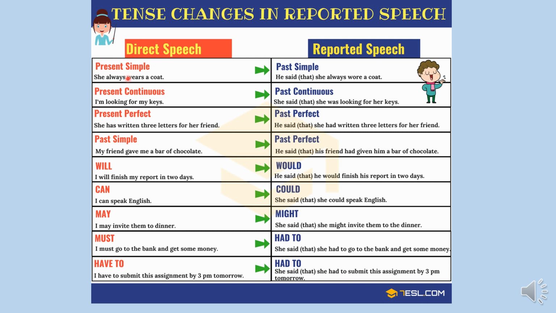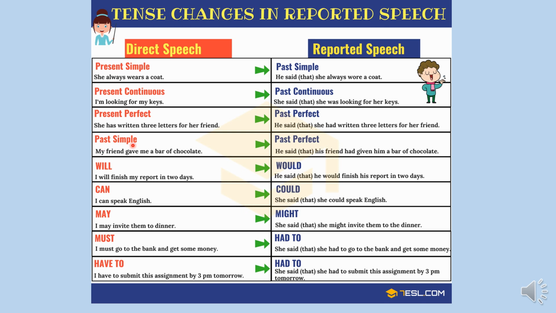If the direct speech is in the present simple, like "she always wears a coat," I have to change the present simple into the past simple. So the reported speech would look like: she always wore a coat. Of course, I have to add he said or she said, or whatever the subject is. If the direct speech is in present continuous, I change it into past continuous, like "am looking" becomes "was looking." If it's present perfect, "has written," it becomes "had written." I change it into past perfect.